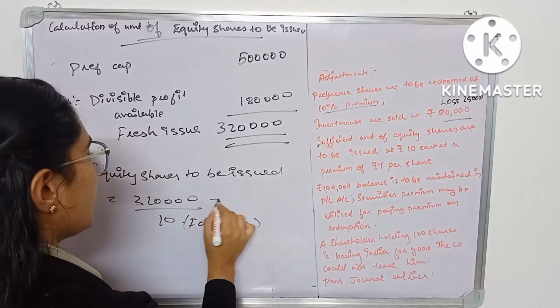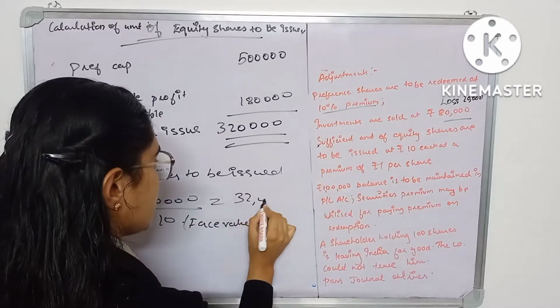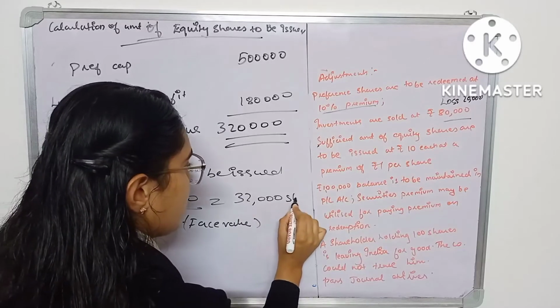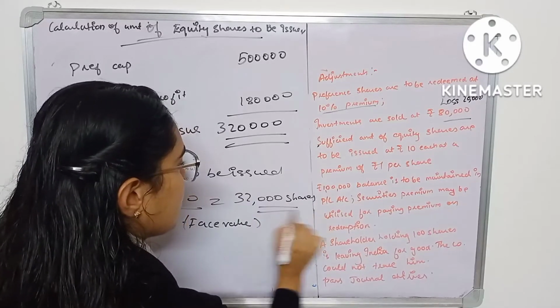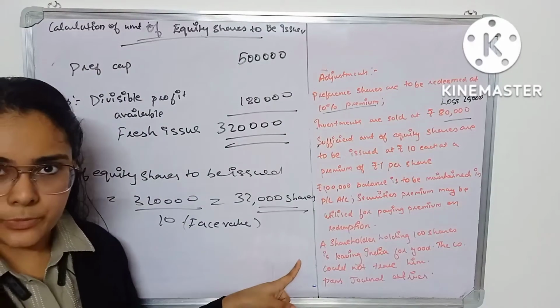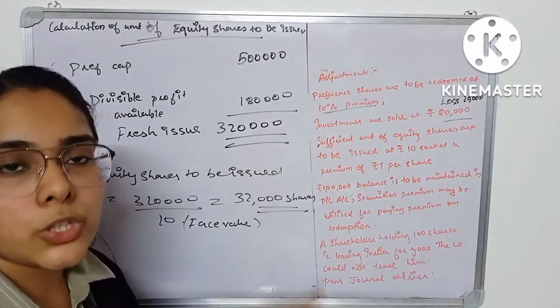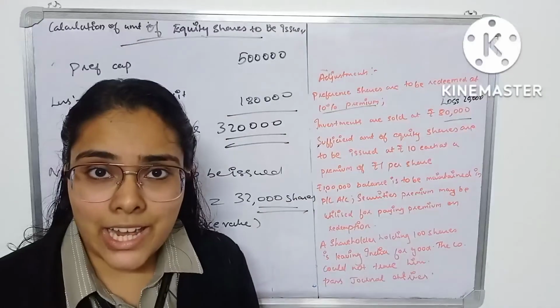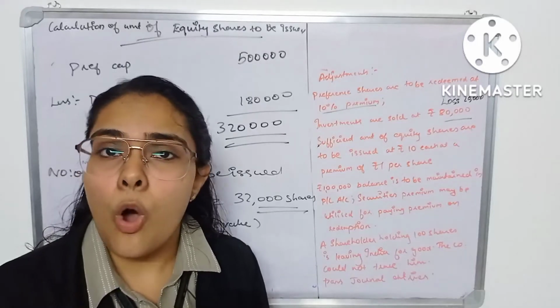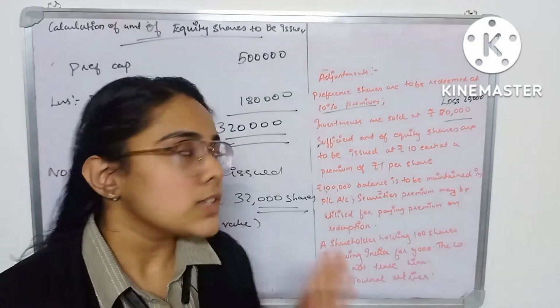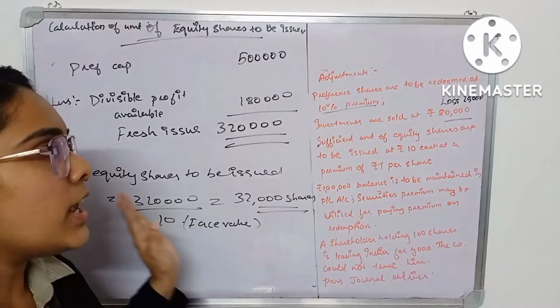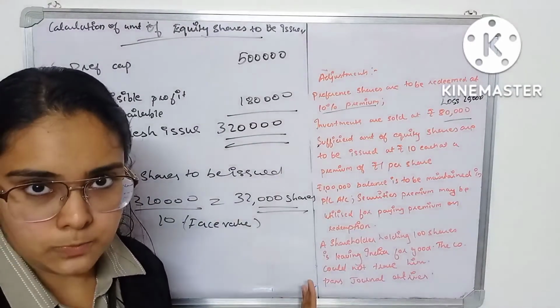So you will get 32,000 shares. This is the answer. You are going to issue 32,000 shares at rupees 10 each and at a premium of 1 rupee. Alright, so this is the working note for the answer to this question.